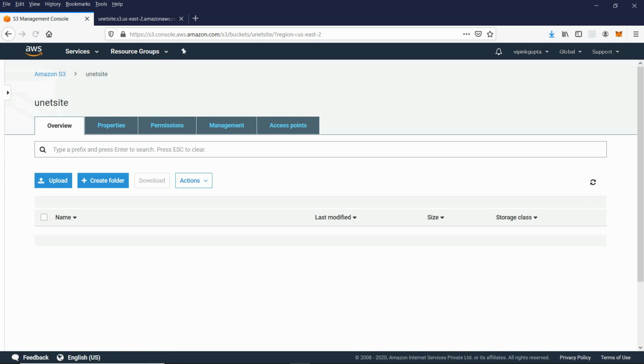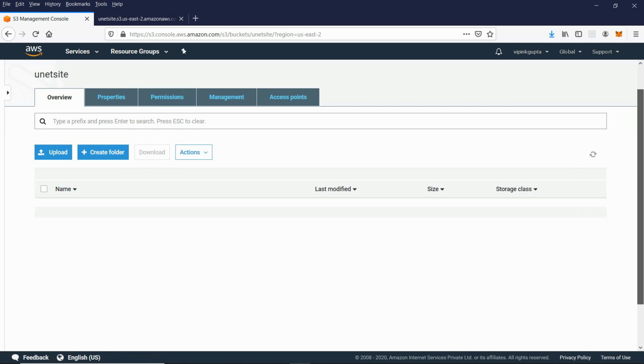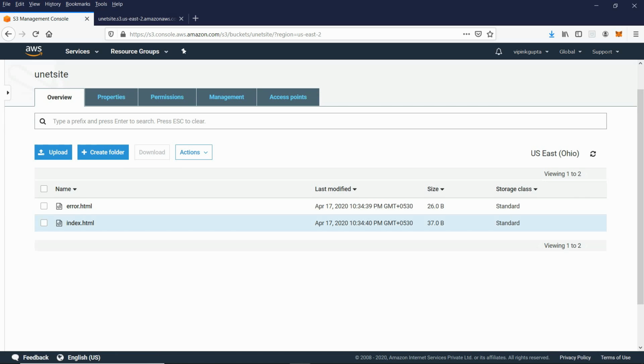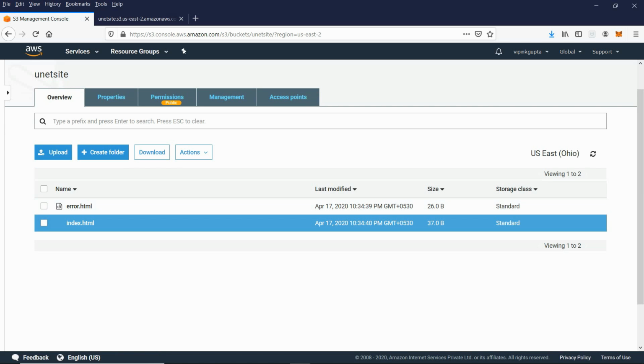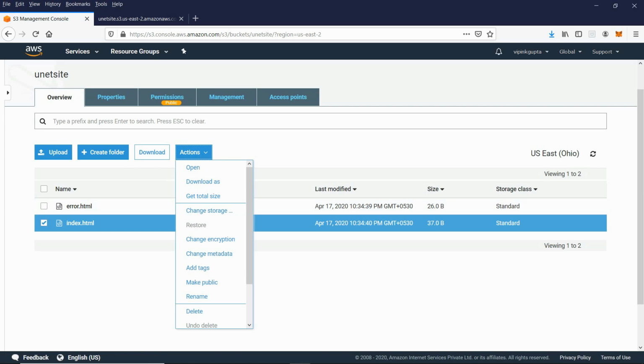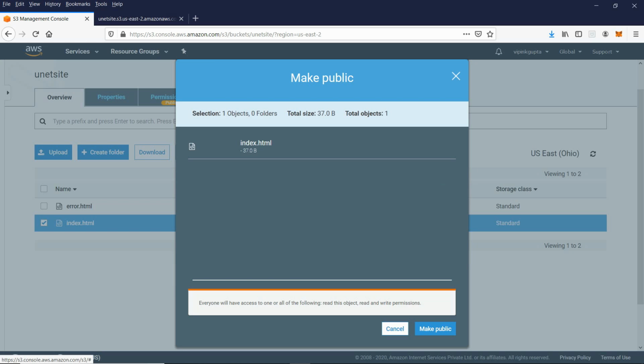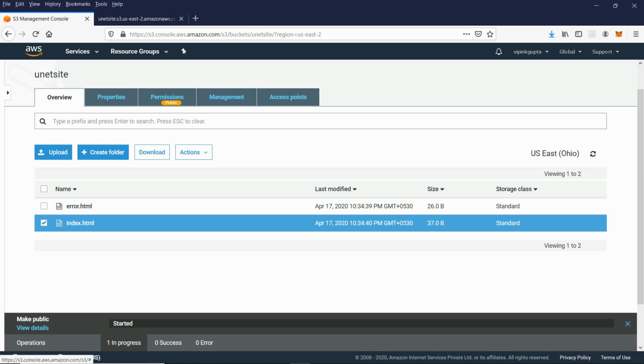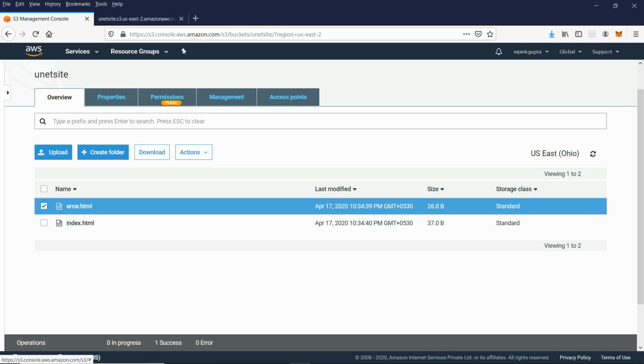Earlier days, the interface was very simple, with very few options. Now I will click on Actions, Make public. I am going to make this also public.